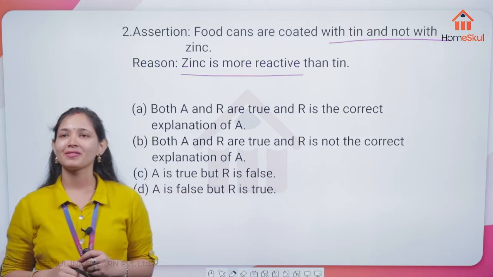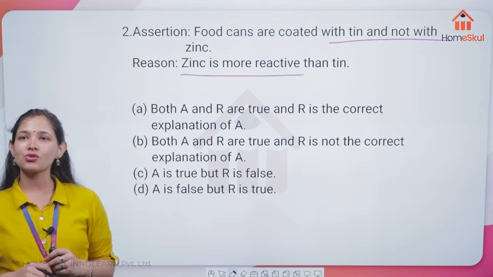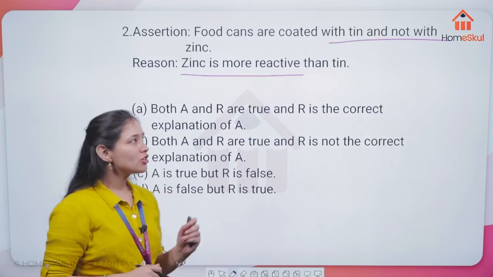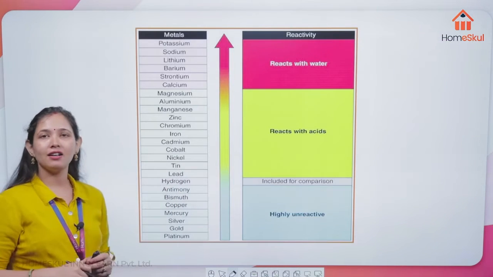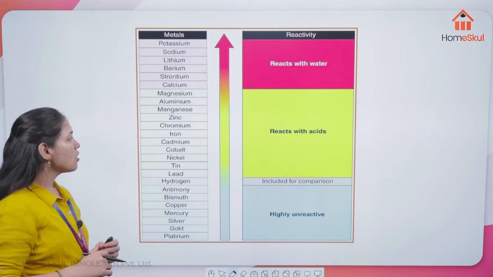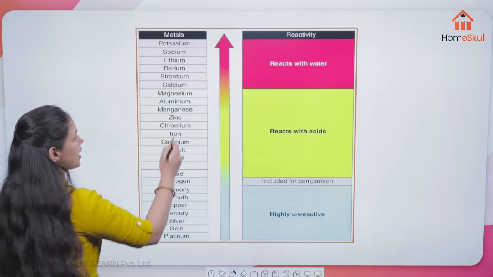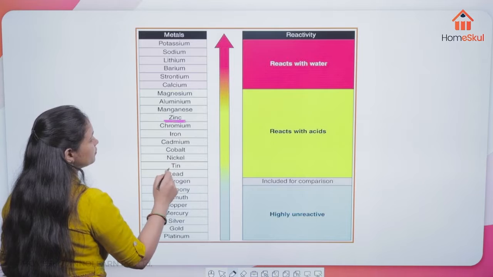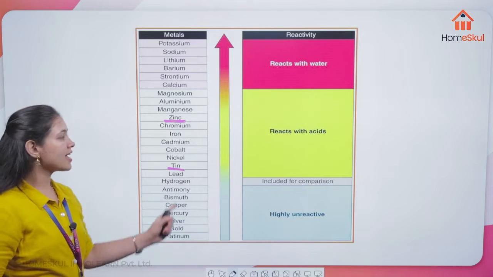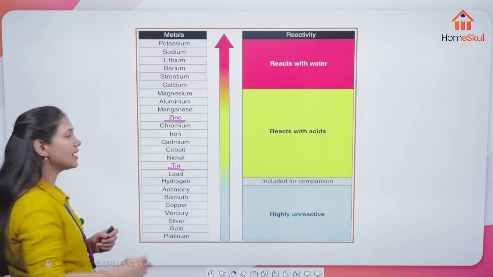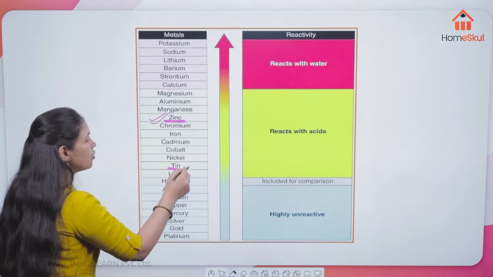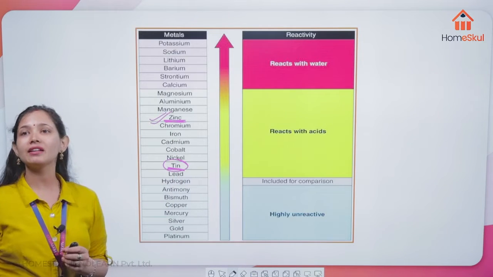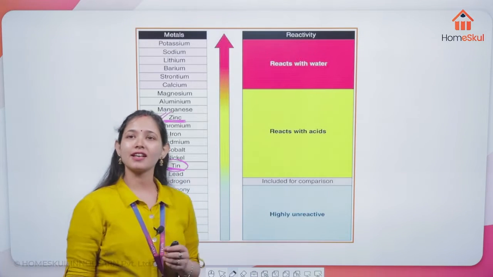Okay, Trita says true. Velga also says true. So let's see in this reactivity series what they are asking you, zinc and tin. By this reactivity series you can say that yes, zinc is more reactive than tin here. So this is a very correct answer.